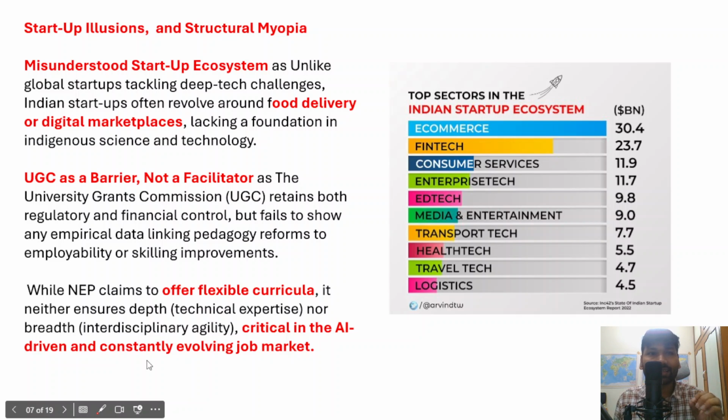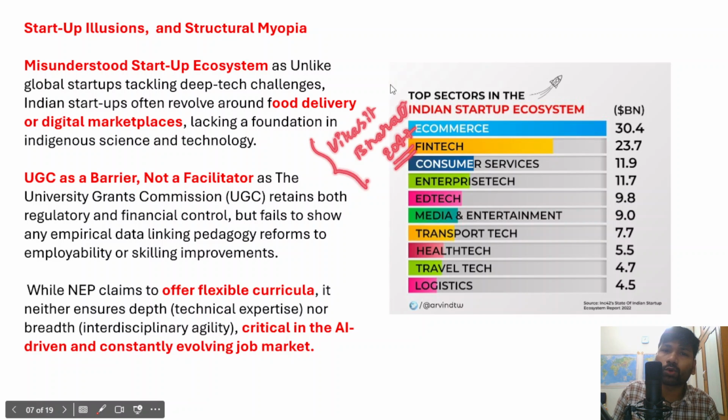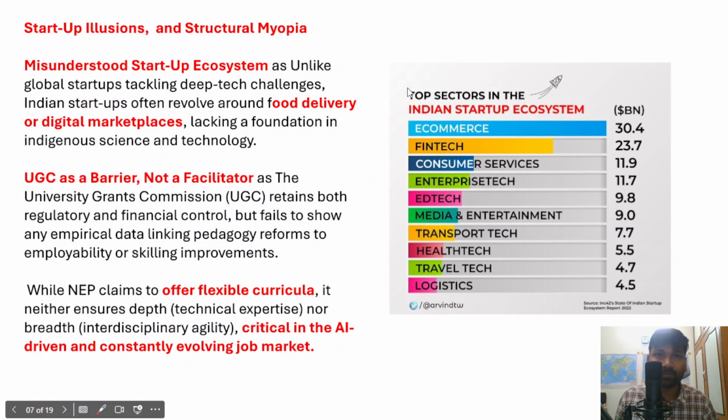Now understand the other thing, that India is a country with a huge demographic dividend in the world, and we need to utilize this demographic dividend to achieve the goal of becoming Viksit Bharat. So we want to become Viksit Bharat by the year 2047. If we want to become Viksit Bharat by 2047, we need to use the existing demographic dividend in an appropriate, productive manner. If you are not able to create gainful employment opportunities for the college graduates, you cannot expect that this demographic dividend can be effectively utilized.